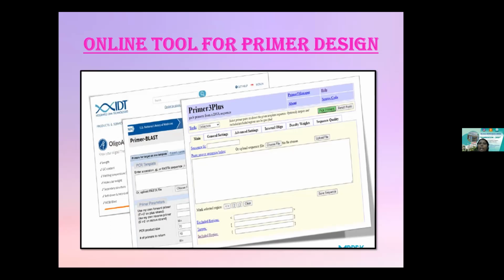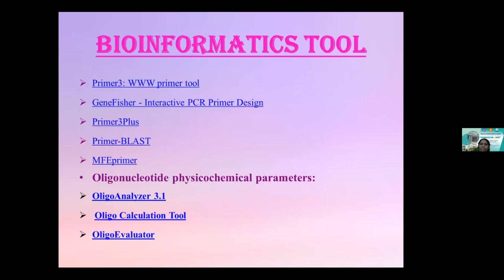And you also have another option. There is a bioinformatics suite available, providing a lot of options for us to design primers. There are so many good tools available, and I would like to discuss the few tools which I use most often, which give me good results. These are some of the tools available online: Primer3, GeneFisher, Primer3Plus, Primer-BLAST, MFEprimer, and you have certain tools specifically for determining the physical parameters of a primer.